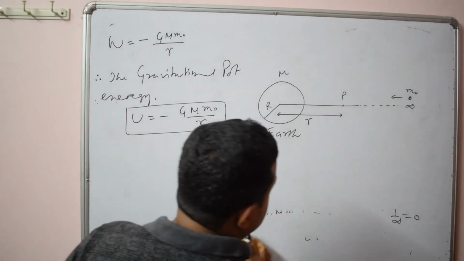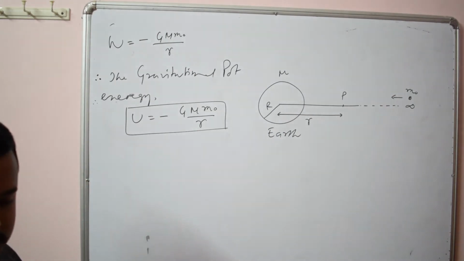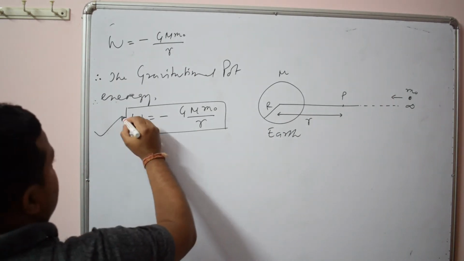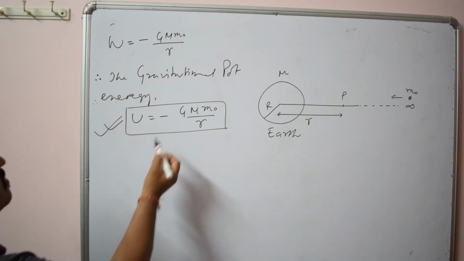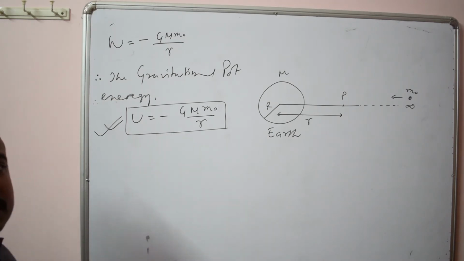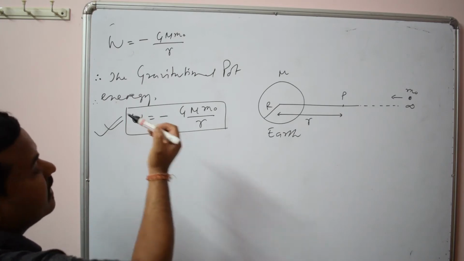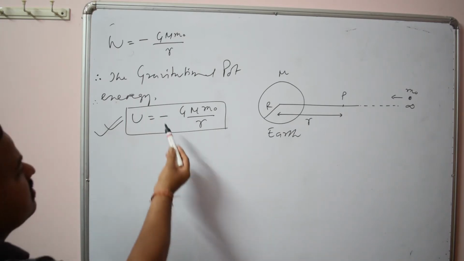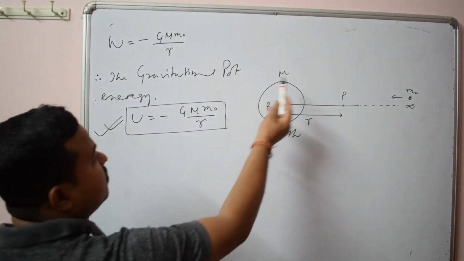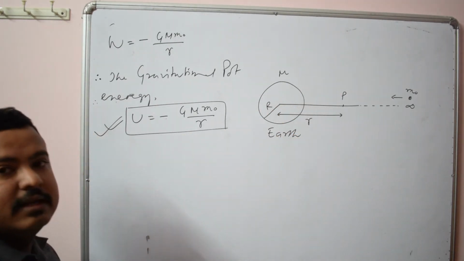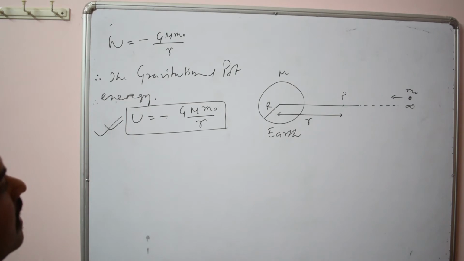The gravitational potential energy is minus G m m naught by r. Here the potential energy is negative. So what is the significance of this negative potential energy? Negative potential energy means this is due to an attractive force. For an attractive force, the potential energy is always negative. And you know gravitational force is an attractive force.